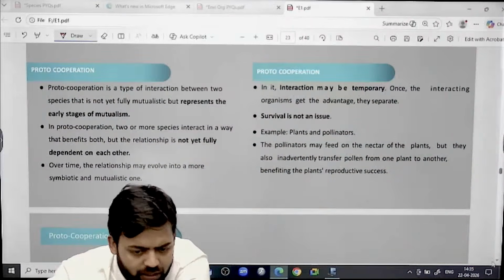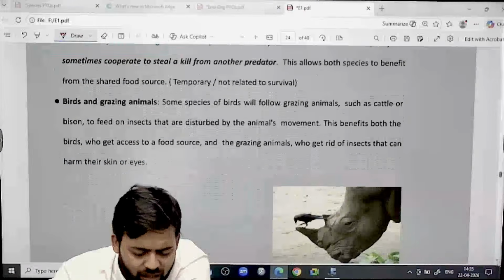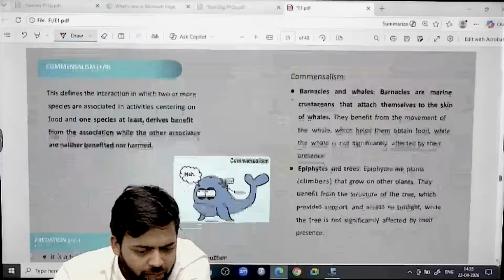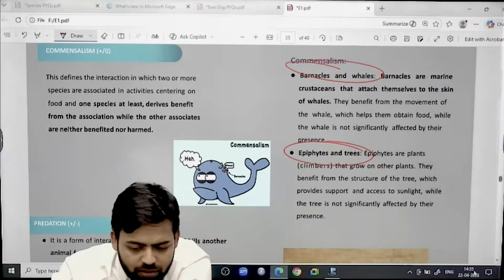Then cooperation is there, which is a type of mutualism only. Protocooperation is there, it is a type of that. Commensalism examples are there: barnacles and whales, epiphytes and trees.